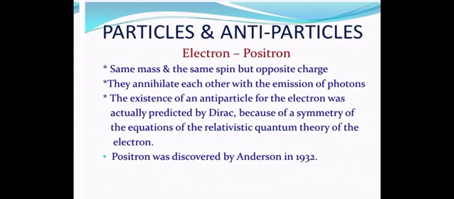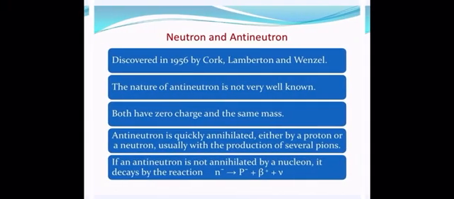The existence of an antiparticle for the electron was actually predicted by Dirac because of a symmetry of the equations of the relativistic quantum theory of the electron. When we study the relativistic theory, it was Dirac who predicted that there must be some antiparticle in order to balance out the equations. The positron's discovery actually took place in 1932 by Anderson.